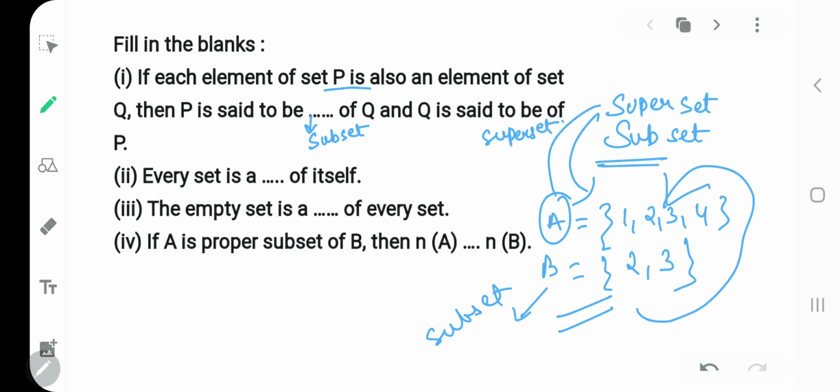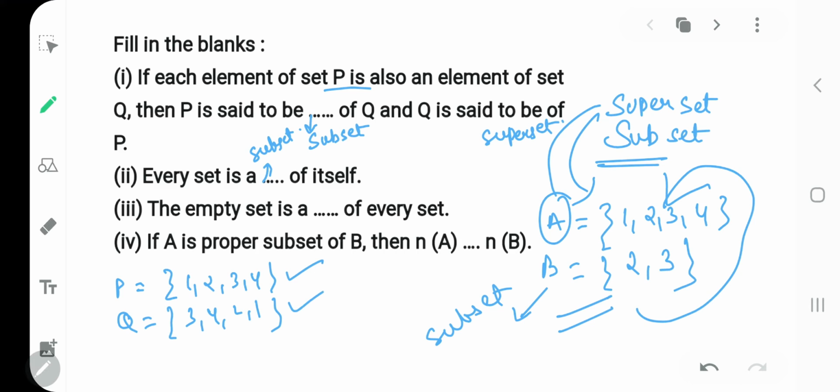Now, my dear kids, every set is a subset of itself. How? Suppose P is a set of 1, 2, 3, 4 and Q is a set of 3, 4, 2, 1. Can you notice all the elements are the same? Getting my point? So every set is a subset. Every set. See, if P has 4, 6, 8, then P itself is a subset of itself.